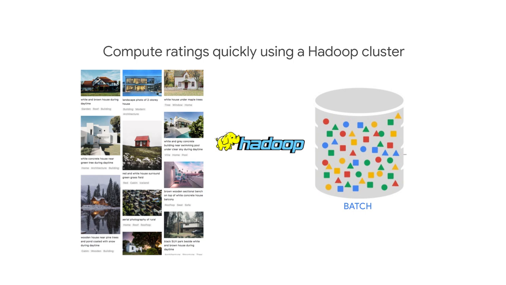On the other hand, we will probably have thousands of houses and millions of users. So it's probably best that we compute the rating that every user will give every house. We do that computation in a scalable way. We don't want to do it on a single machine. We want to do it in a fault-tolerant way that can scale to large data sets. So a typical solution for computation that has to happen over large data sets in a fault-tolerant way is to do it in a big data platform like Apache Hadoop.